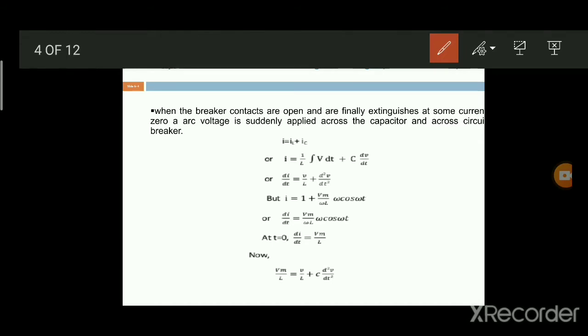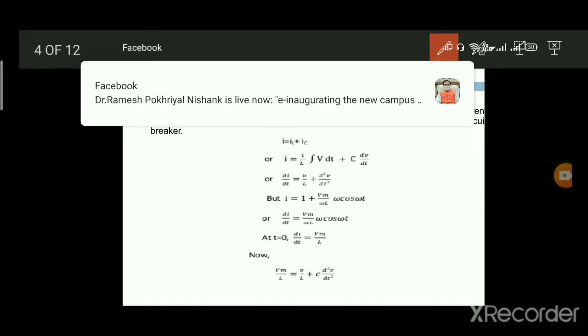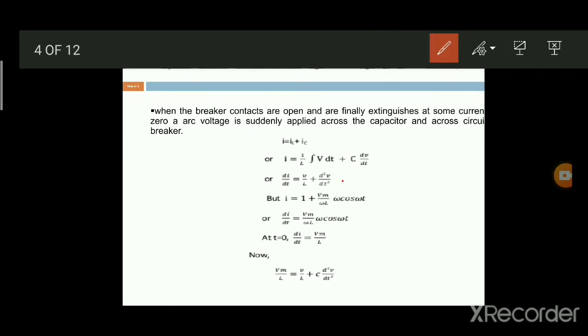While differentiating this, we obtain C d square V by dt square. Sorry, we missed the C term. Therefore, it is C d square V by dt square. We call this equation number 1.